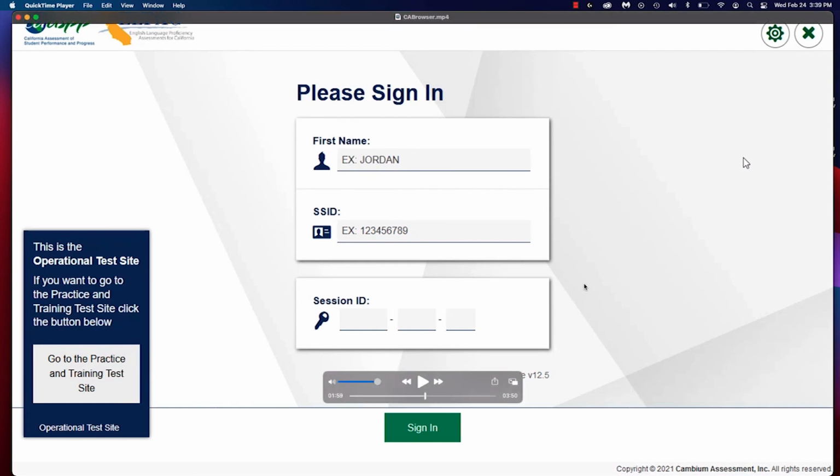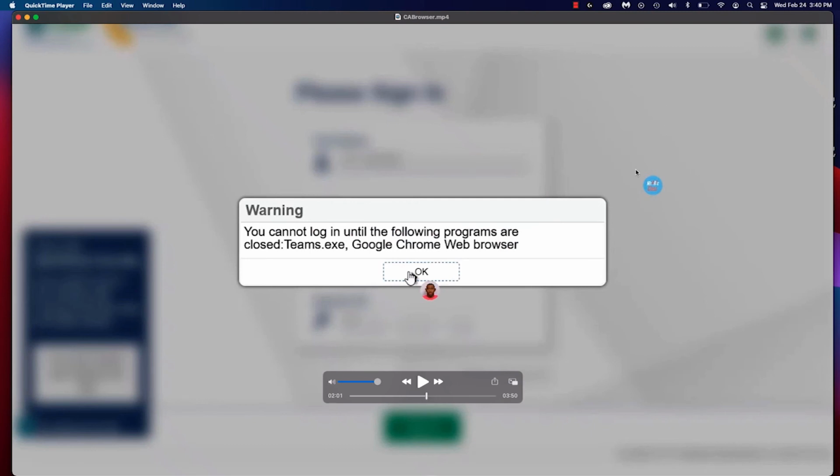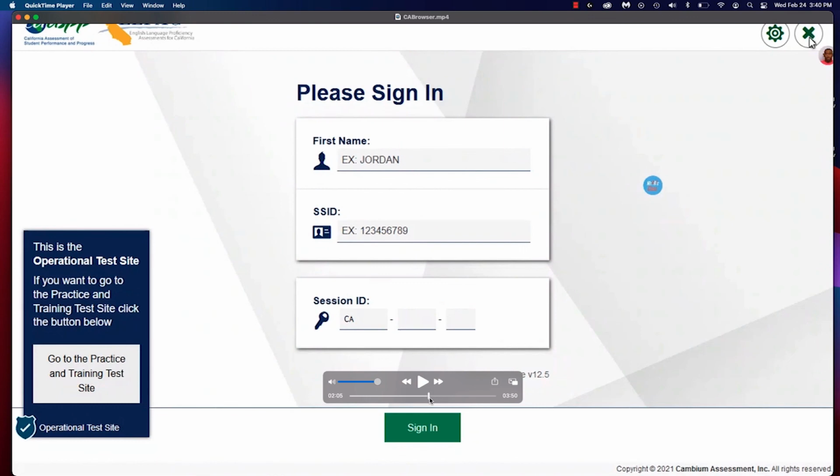All right, so let's say you're done with the test, you need to log out, right? Then you gotta go ahead and click on this X up here. Again, it is gonna be a little bit laggy, it is gonna be a little bit slow just because it's a secure browser. All right, so you would click on that X. It takes a while for you to back out of the program.